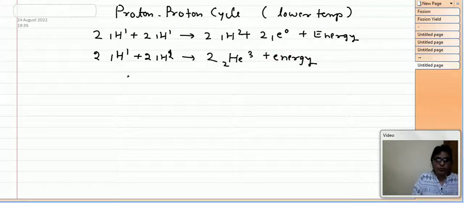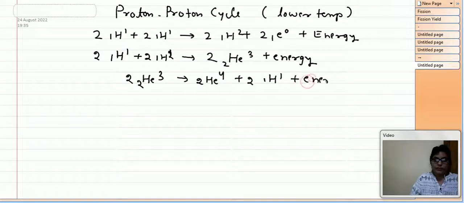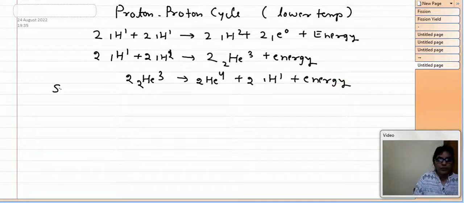Then this 2 helium 3 will convert into 1 helium 4 plus 2 1H1 plus energy.